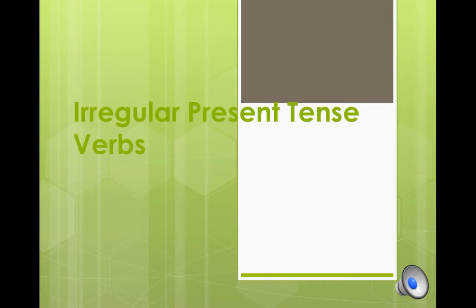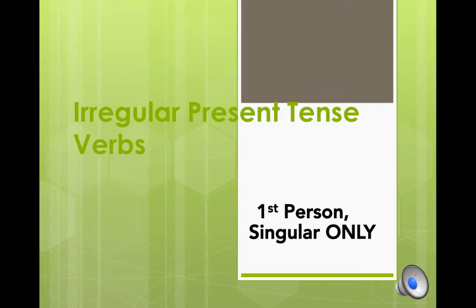We're going to start the next lesson. We are still continuing with irregular present tense verbs, except now we're going to focus on verbs that are irregular in the first person singular only.